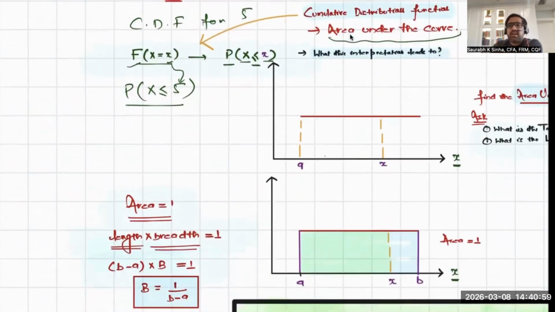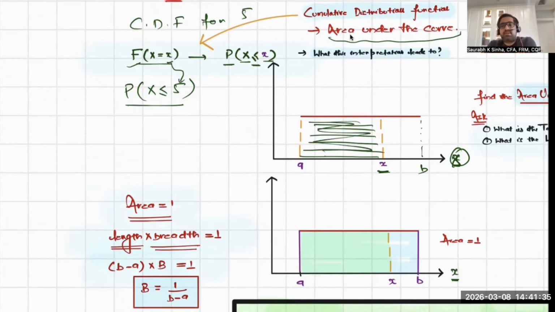So again, in uniform continuous distribution, I'm saying give me the probability of X, which varies from A to B, but give me only the probability of X less than or equal to small x. This is the capital X. So you have to give me this probability. Now this makes sense in the continuous distribution because this again is the area under the curve. You have to find the area of this section. That's all.